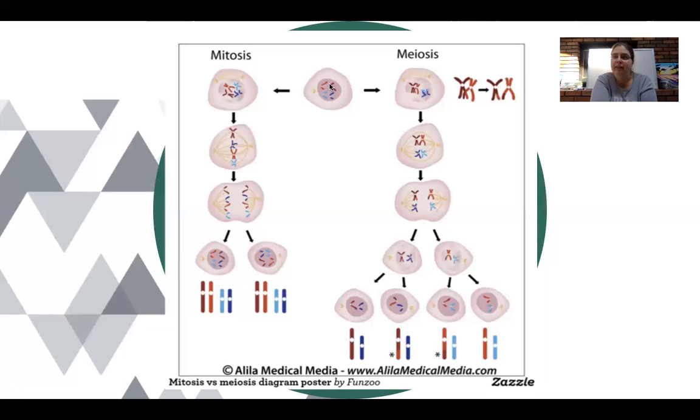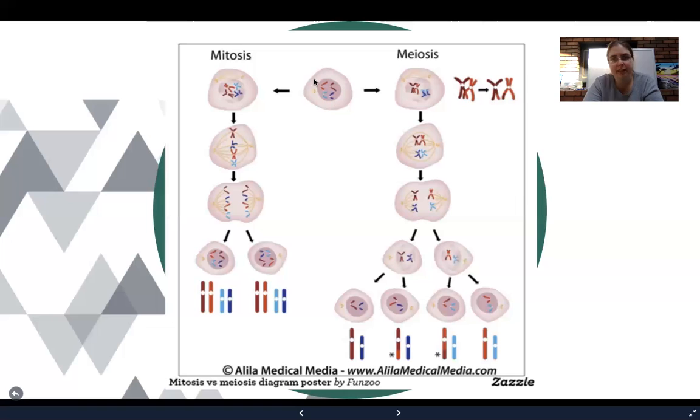Now let's compare this with meiosis. Again, start off with our diploid cell. We're gonna replicate our DNA in meiosis 1, and then we're gonna go to prophase 1.